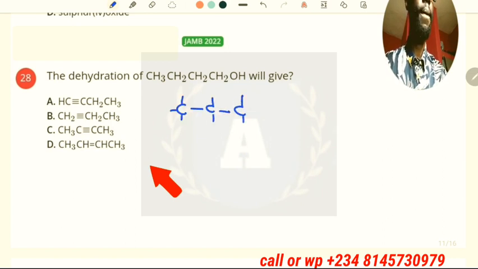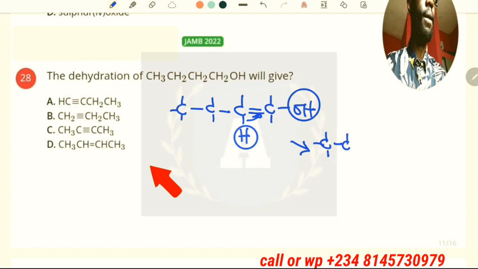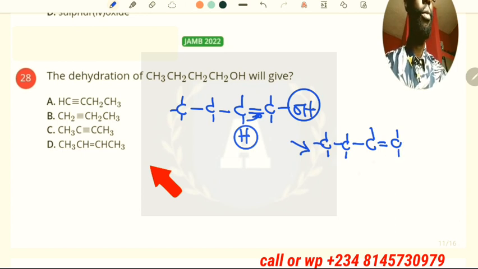Now OH is the leaving group, it is going to leave, and once it leaves, one of the hydrogens of the adjacent carbon will be lost, then this will come here to form a double bond. Water will be formed. Then you are left with CH3CH2CH double bond CH2. So that is but-1-ene. But-1-ene should be the correct answer.